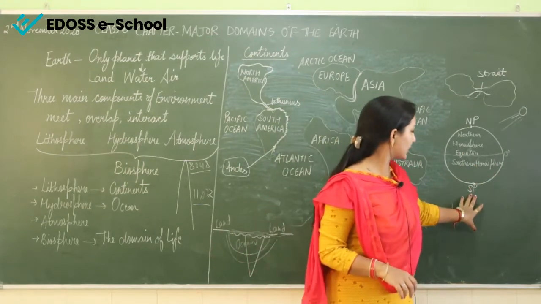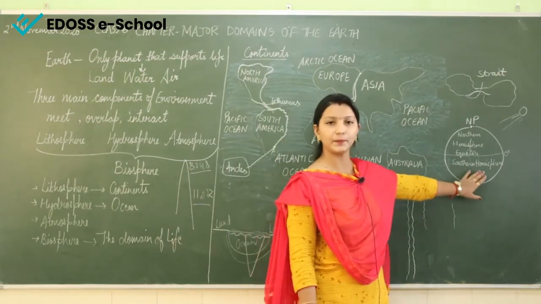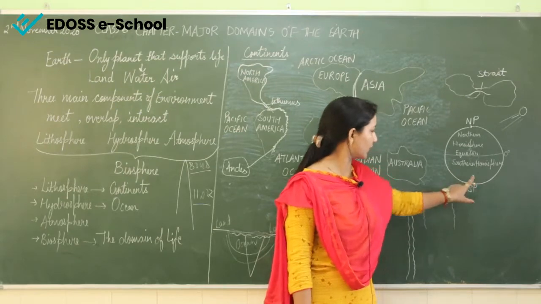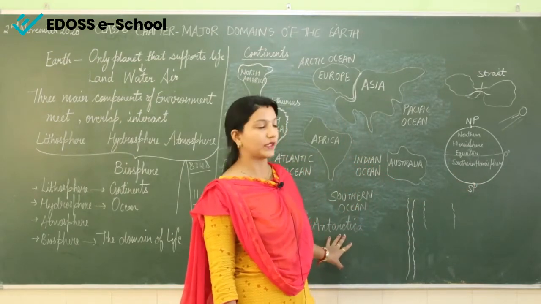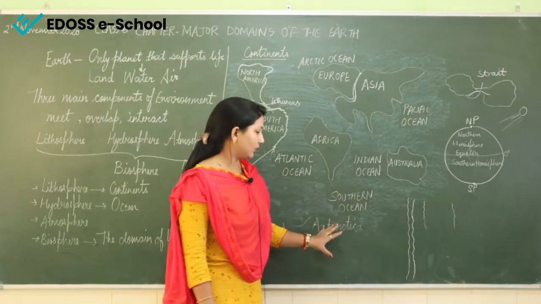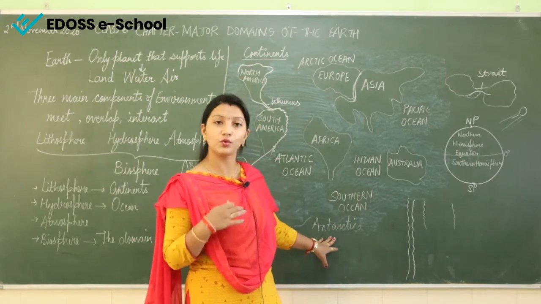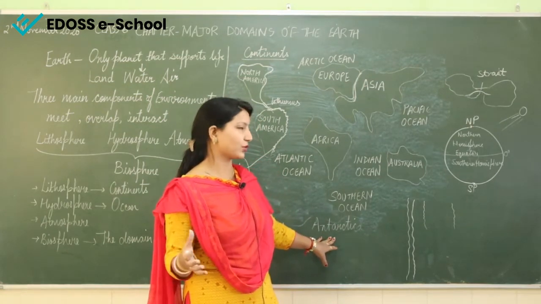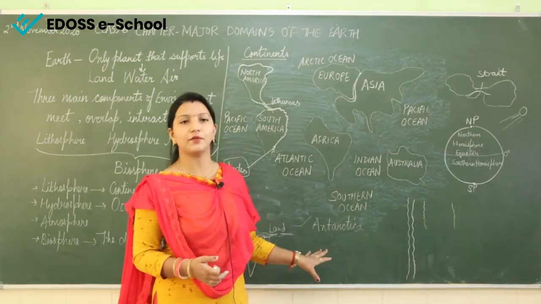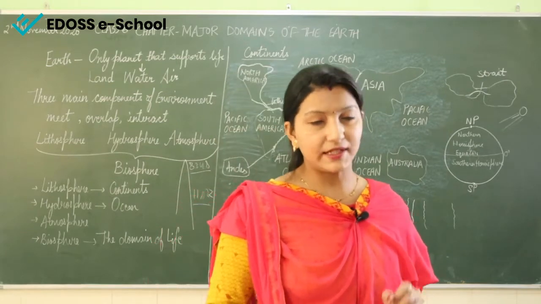Talking about the South Pole, this continent lies in the southern hemisphere, basically near the South Pole. The center of the South Pole comes in this continent. That is why this continent is very cold, and no permanent settlements of human beings are there because it is too cold. Ice sheets are there, so people can't settle permanently. Only temporary settlements are there.